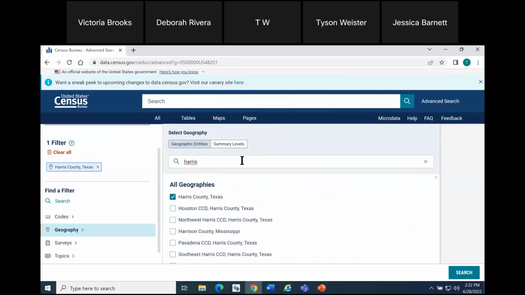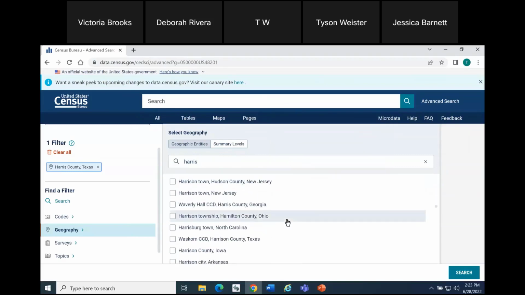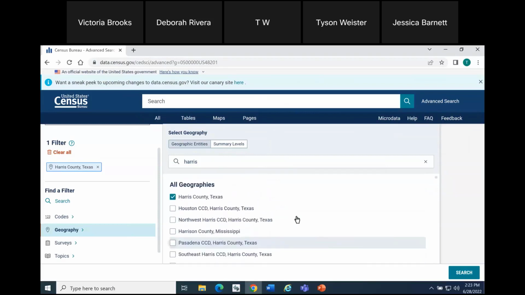This is going to not just look at county because we haven't specified that. It's going to look for any type of geography filter it can find that has Harris in the text. So you'll see county information, CCDs, districts, townships, cities, anything with Harris it could possibly pull into this list for you to scroll through and check. So you're welcome to use either of those options to get to the geographies you want and need. The global search geography bar is a helpful shortcut, and the Search Within Filter panel functionality that we use is very precise and helpful as you're going along without having to scroll through long lists.